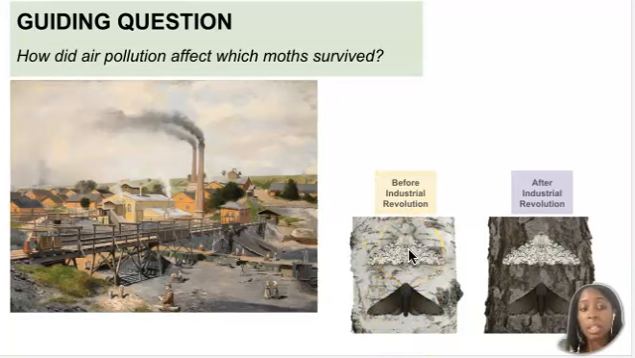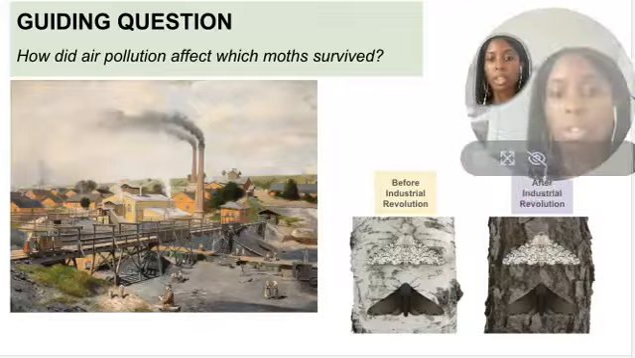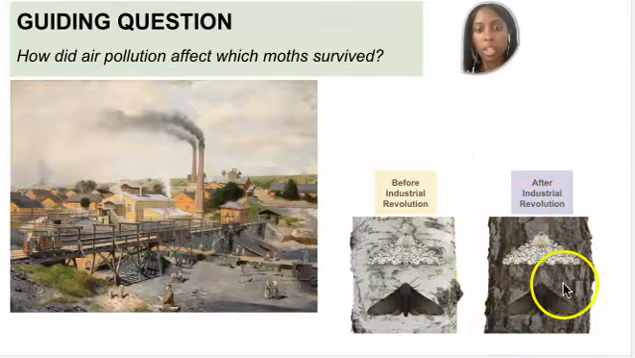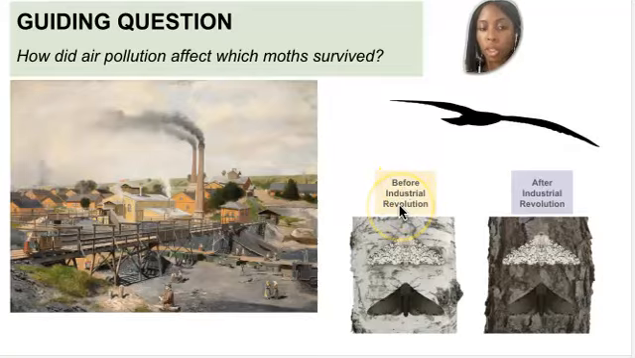Due to the factories having a lot of pollution and a lot of smoke, the trees darkened over time. And through this darkening, you had a shift in the types of organisms that survived. So we have their predator, which was the bird. Before the Industrial Revolution, the birds were able to easily locate the dark-colored moths and eat those. And the light-colored moths, because they blended in and camouflaged into the trees, were less visible to their predators and got eaten less.